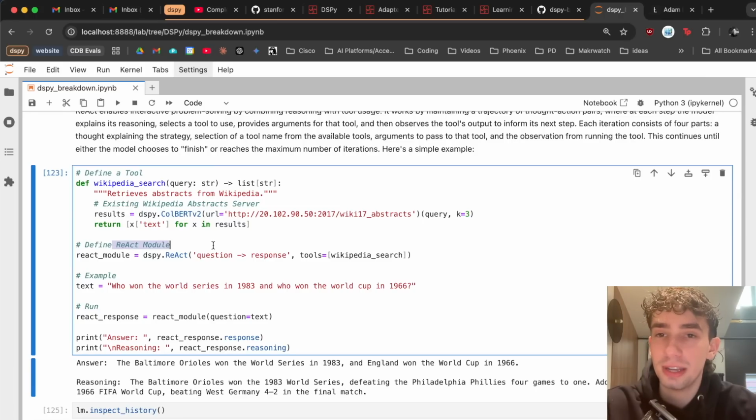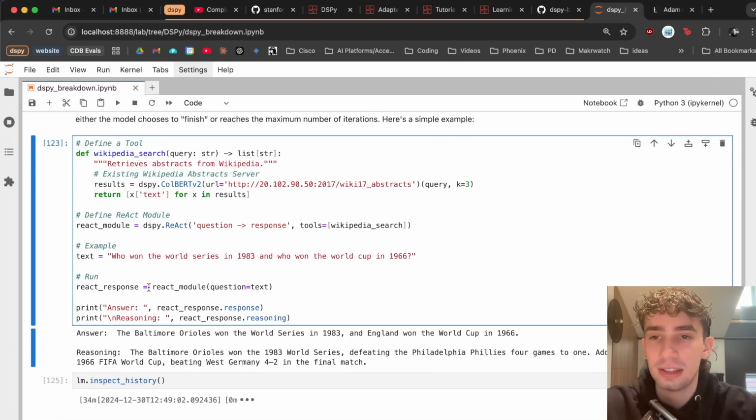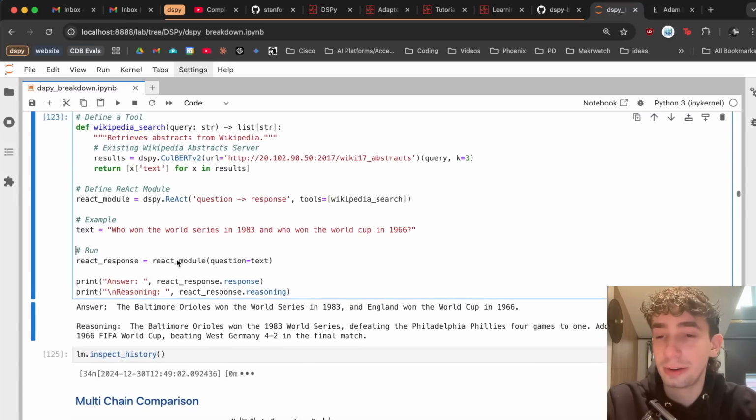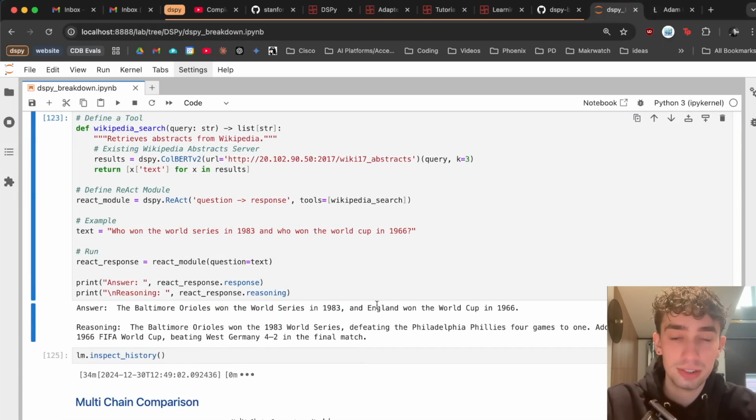Our React module then is going to take a question and a response and have the attached tool of Wikipedia search. So we will pass in the text, who won the World Series in 1983 and who won the World Cup in 1966, and then run it through our React module. Our language model is able to actually effectively state that the Orioles won the World Series and that England won the World Cup in 1966, along with, of course, a little bit of reasoning.